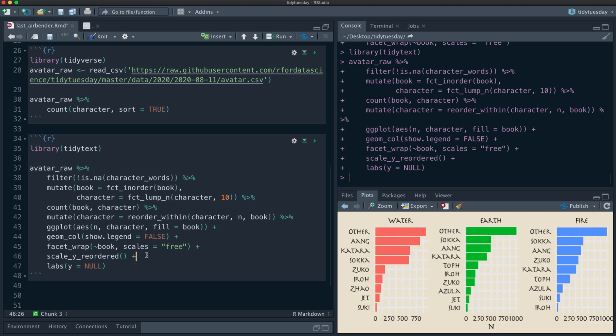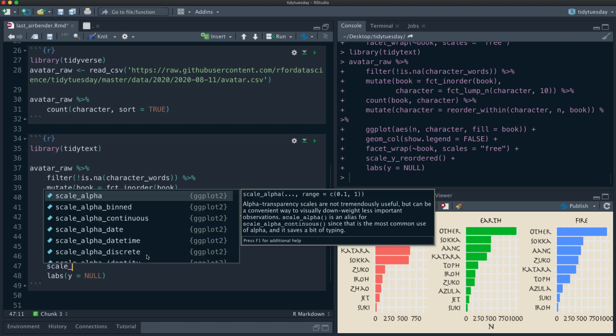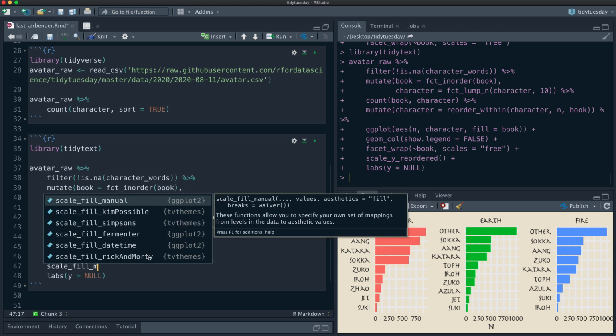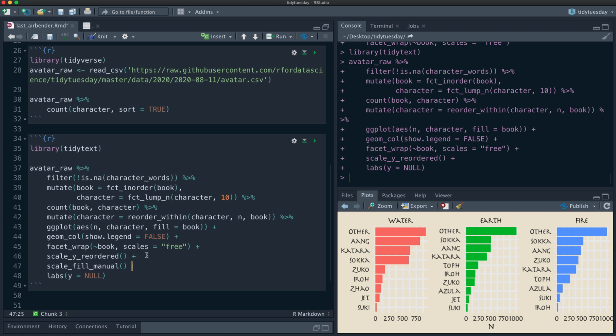And now those colors are not avatar colors. So let's try to make some avatar colors here. If you explore the Tidy Tuesday people who are involved in Tidy Tuesday, there's going to be much more amazing visualizations than what I'm doing here.